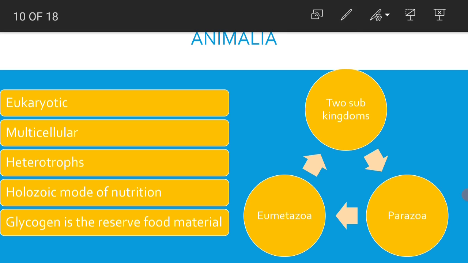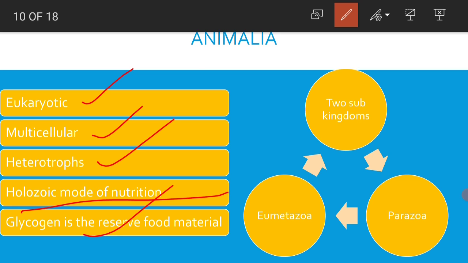All animals are eukaryotic, multicellular, heterotrophs. That means they are not autotrophs like plants, they are heterotrophs. They have to hunt, they have to prepare, or they have to predate. They can't prepare their own food material like plants with the help of photosynthesis, because they don't have chlorophyll. So, all the animals are heterotrophs. They exhibit holozoic mode of nutrition, and glycogen is the reserve food material in all animals including human beings.